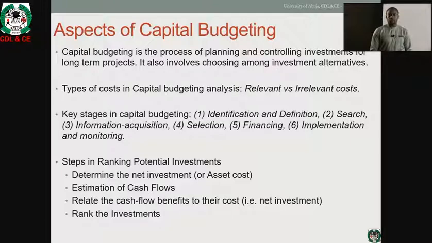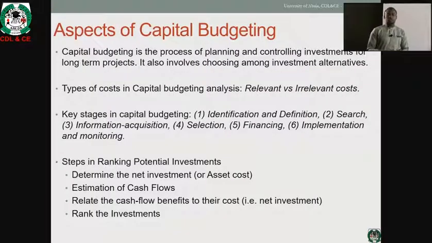Now, in capital budgeting decision, we should be able to differentiate between those costs that are relevant and those costs that are not relevant. And in picking between the relevant and irrelevant costs, capital investment decision focuses on those costs that actually vary across alternatives. Varying across alternatives makes a cost relevant for a capital investment decision maker.